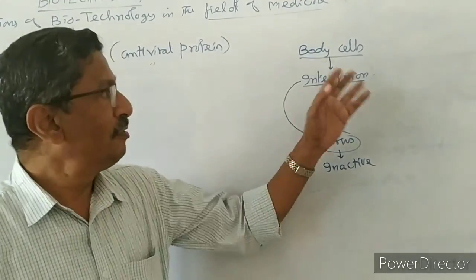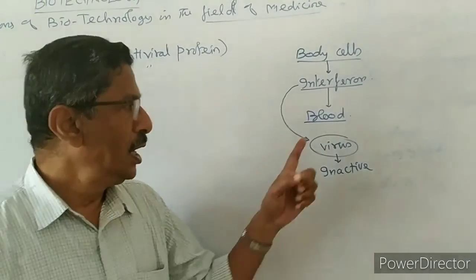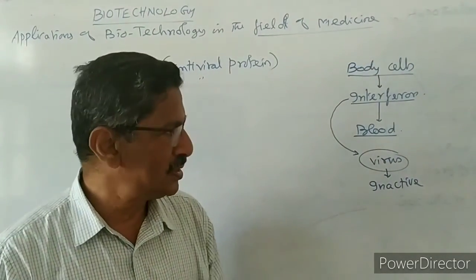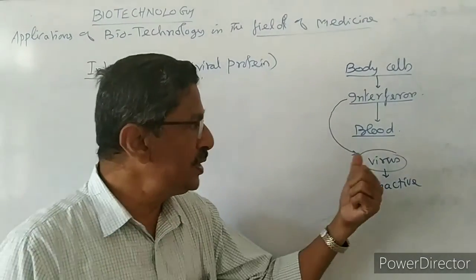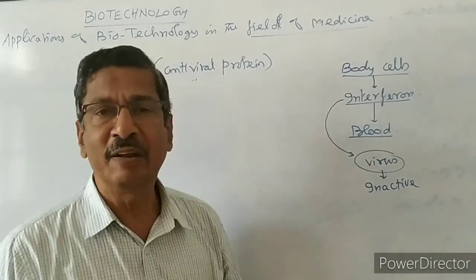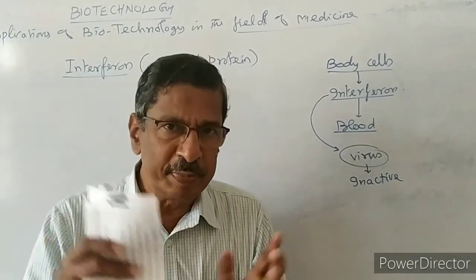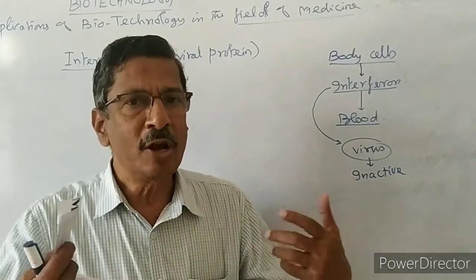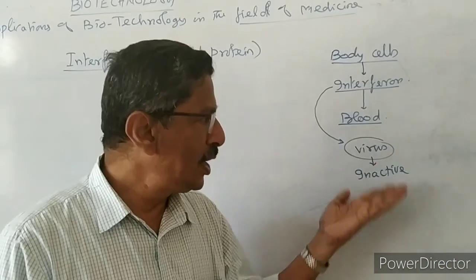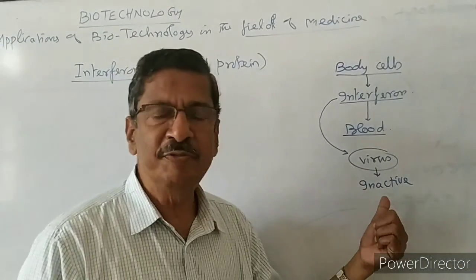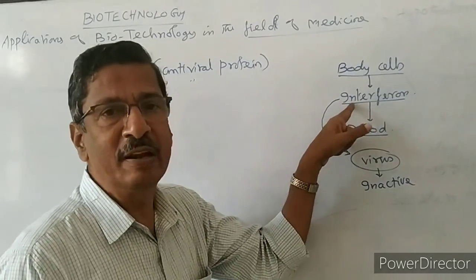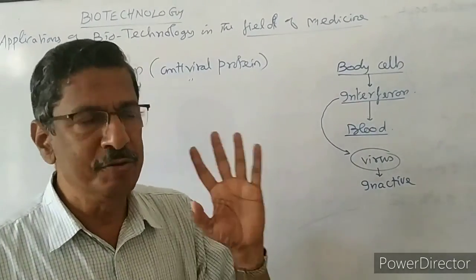For example, interferon is there in our blood sufficiently. Now one virus is entering, maybe a group of viruses, maybe 10 viruses of the same type are entering. They are ready to cause diseases. But once they enter, the 10 viruses are inactivated by the interferon. So the 10 viruses will be present as such, but they are keeping quiet, they are not active, so they cannot produce any disease, they cannot multiply, they cannot produce any poison. They may be present for some time, after that they automatically die. This is the importance of interferon for any normal individual.